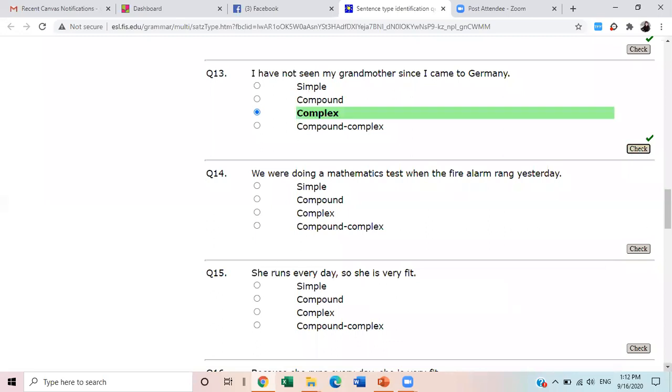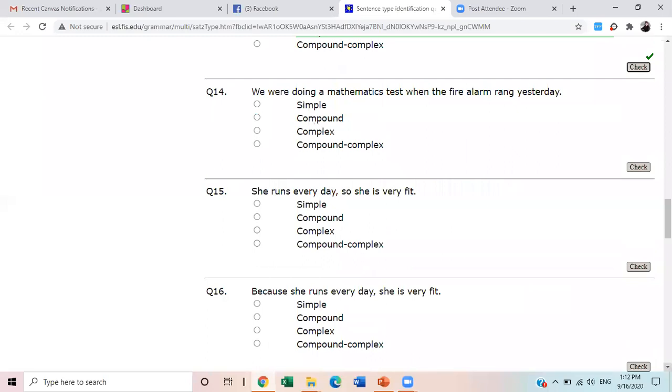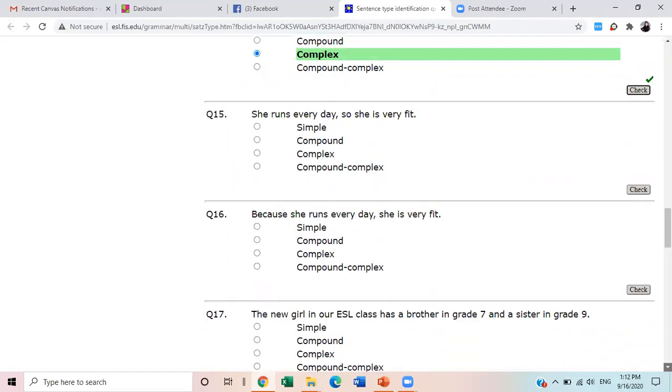This is complex. We were doing a mathematics test when the fire alarm rang yesterday. Complex, ma'am. Yes, because of this "when". All right, this is complex. I mean, now you have understood pretty well and you are responding very quickly. That's great.